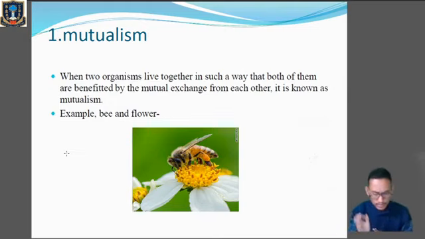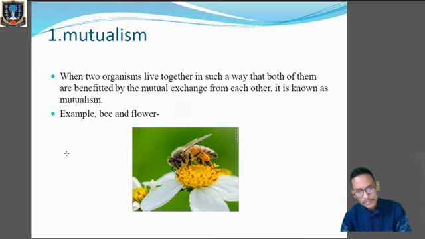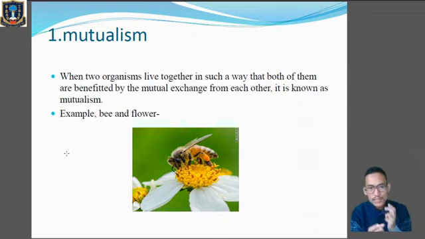A common example we can take is that of a bee and a flower. The bee is dependent on the flower for nectar, and the flower is also benefited by the bee for the process of pollination. Whenever the bee visits the flower to collect nectar, the pollen grains stick to the body of the bee.